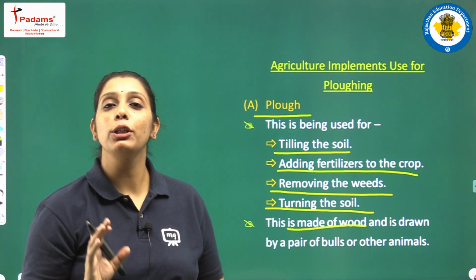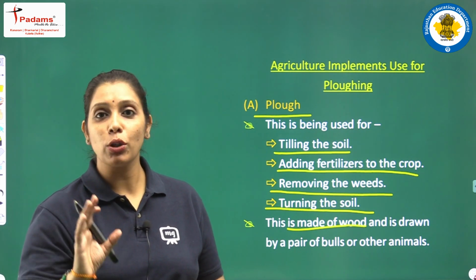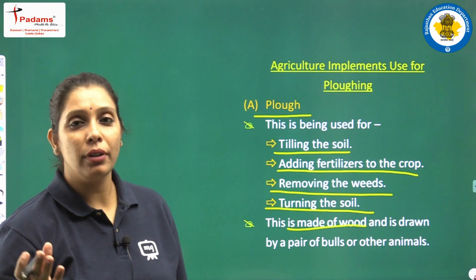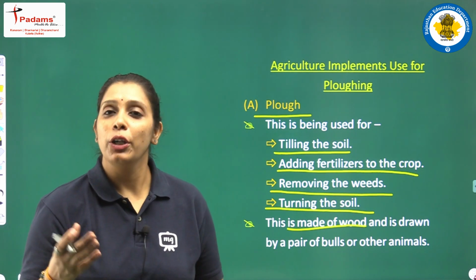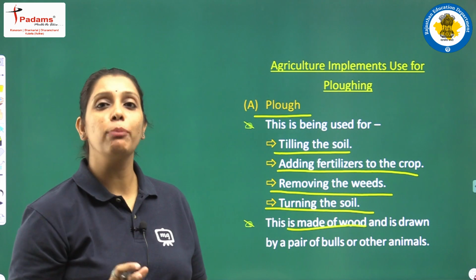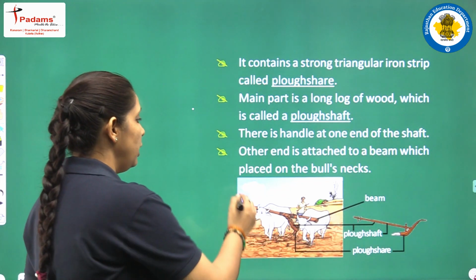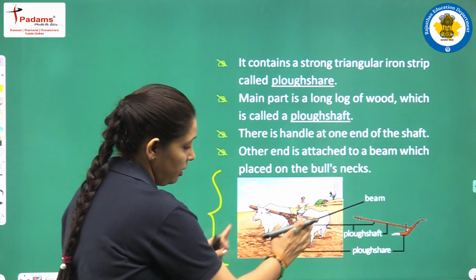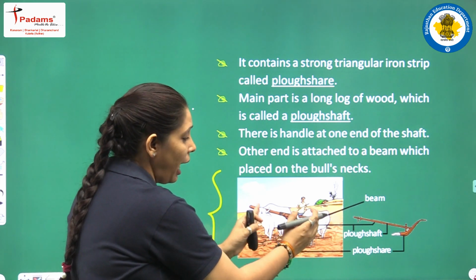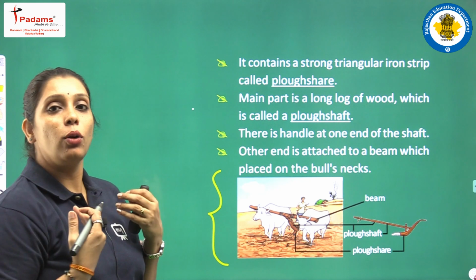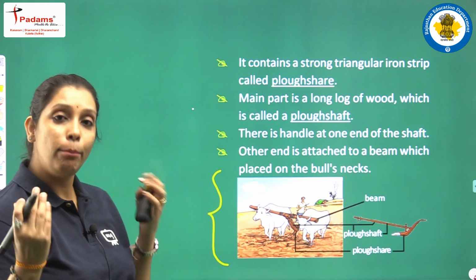You might have seen in movies, or if you belong to a village, in earlier days you might have seen such a type of plow in your field also. Have a look at the diagram. It just looks like this. Two bulls are there and they drag that plow.